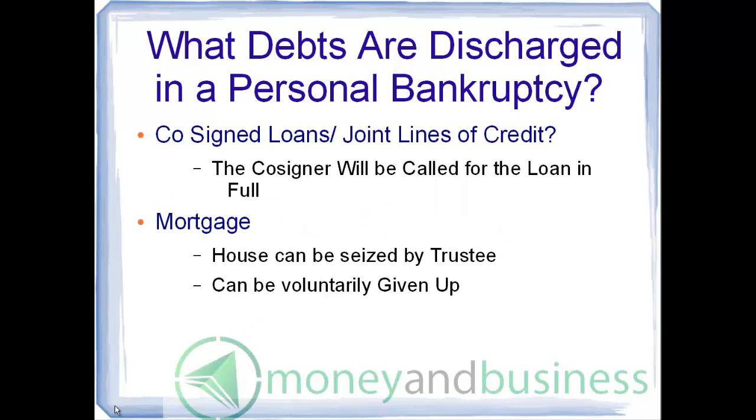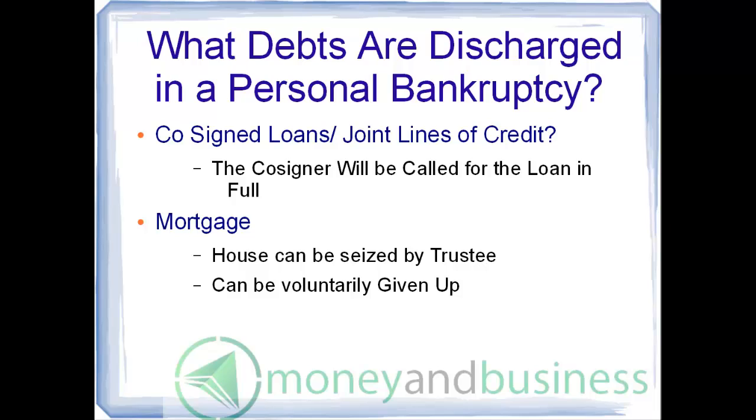So what about cosigned loans or joint lines of credit? If one party goes bankrupt, then the financial institution will call the loan. Calling a loan means they require the full amount immediately from the other person. In some cases, this may force the cosigner to declare bankruptcy as well.